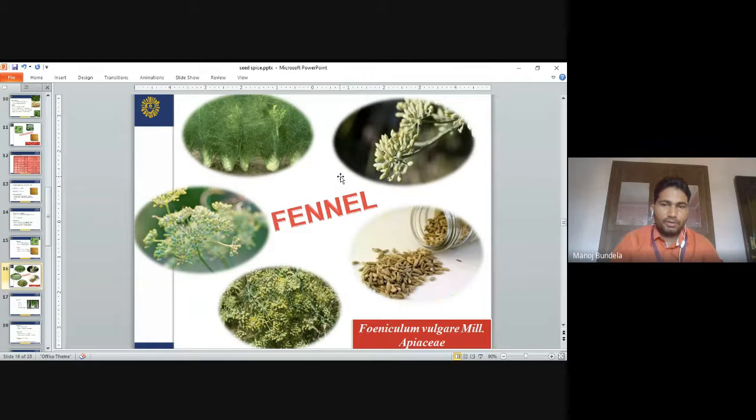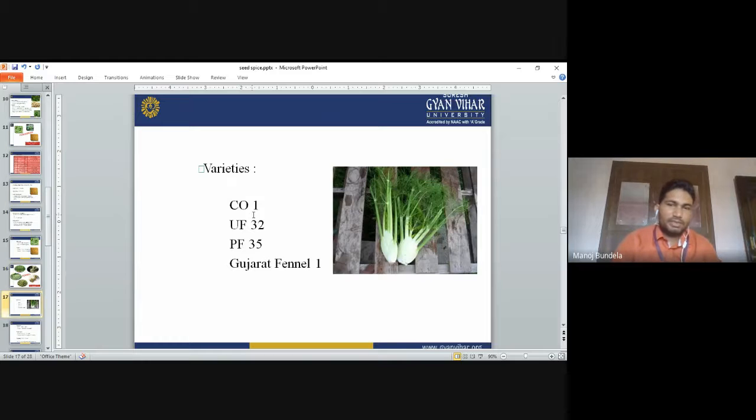Next is fennel, Foeniculum vulgare Miller. Family is Apiaceae. This is a fennel. Varieties: CO1, UF3032, PF35 and Gujarat Fennel 1. These are some important varieties.